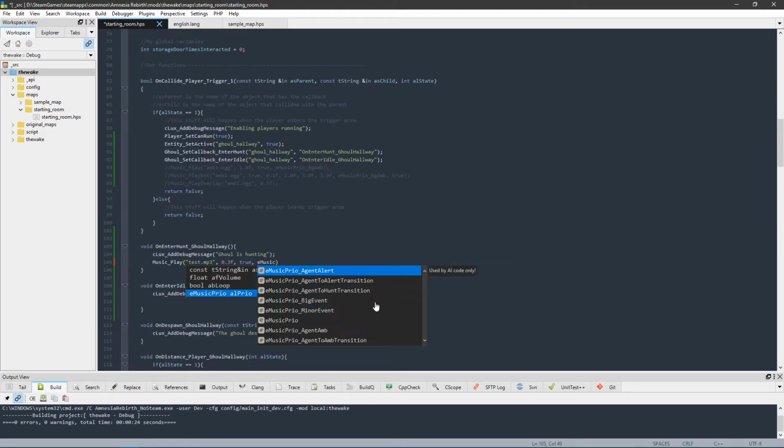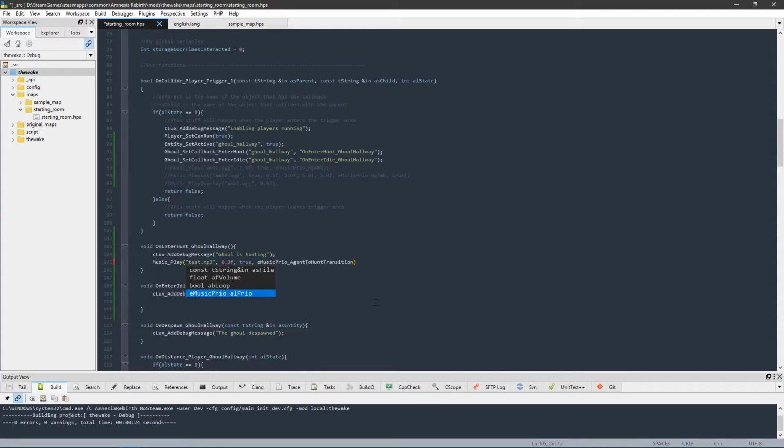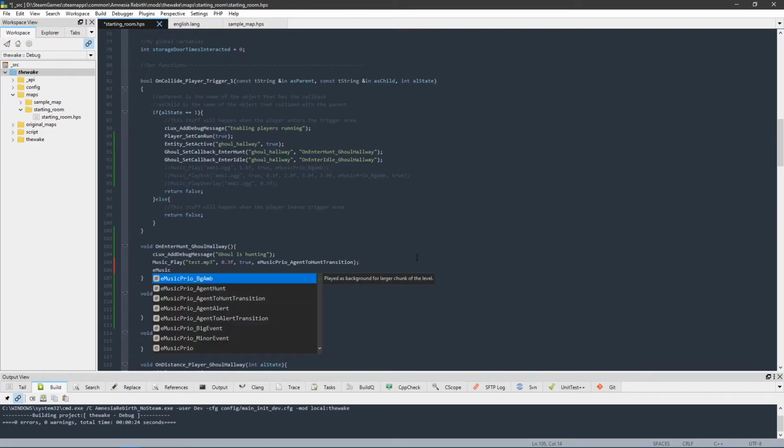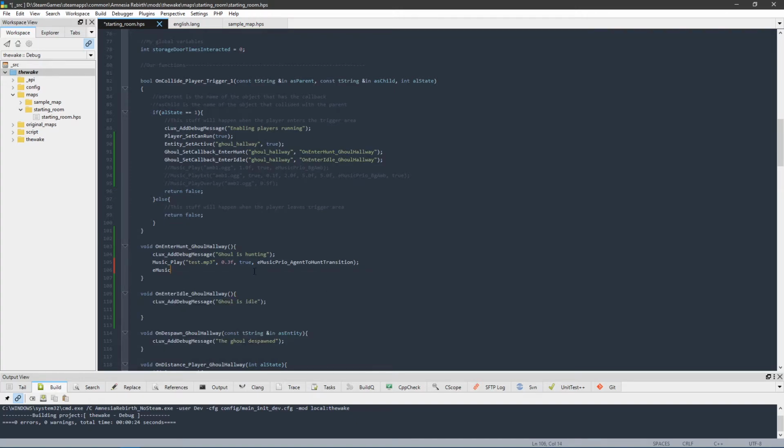So agent to hunt transition, this one right here. And don't be afraid to play around with the other ones and see what they do. You can actually make this music play, not these specifically, like agent to alert transition. So the sound that plays while the agent has spotted the player but isn't hunting yet, that's this one right here. You know, agent to ambient transition. So when the agent is done with his music and it's transitioning to the ambience music, then this is the transition you play.